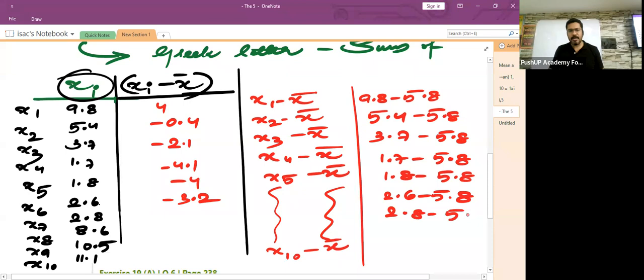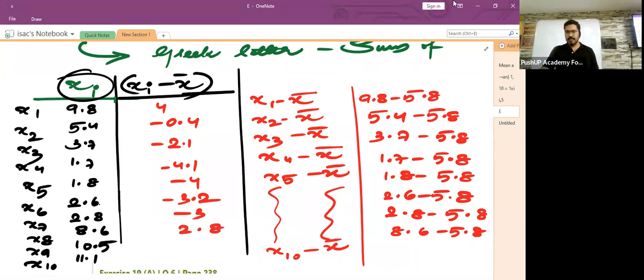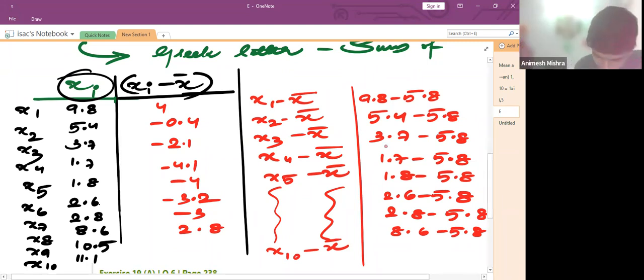The next one is what? 2.8 minus 5.8. How much is it? Minus 3. Then comes 8.6 minus 5.8. How much is it? 2.8.